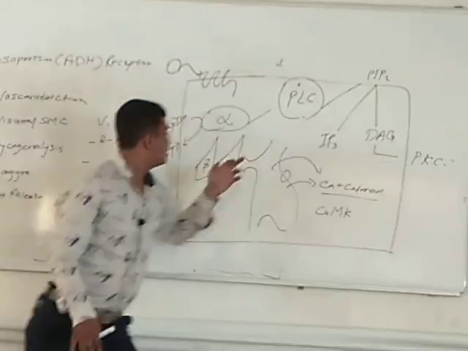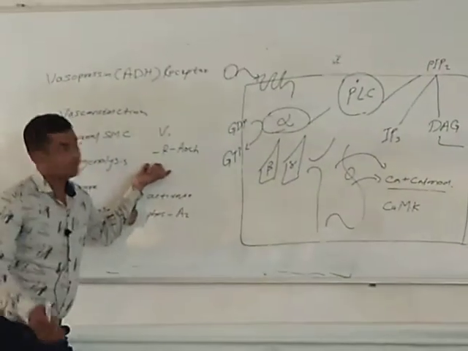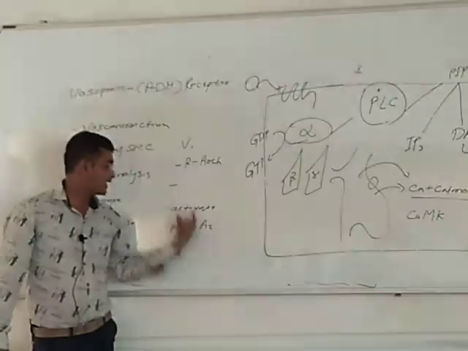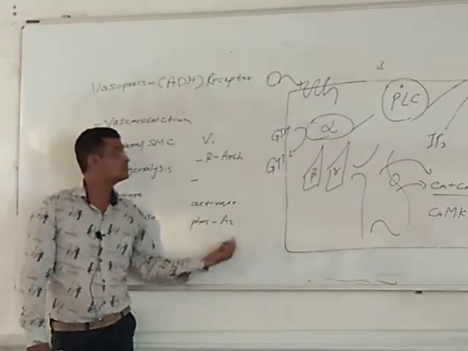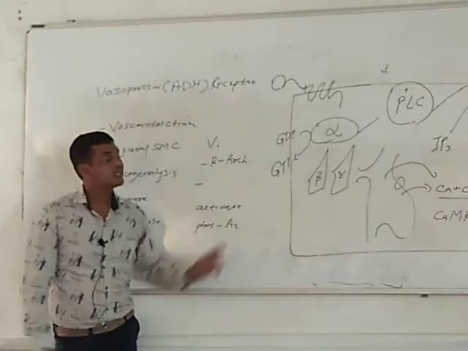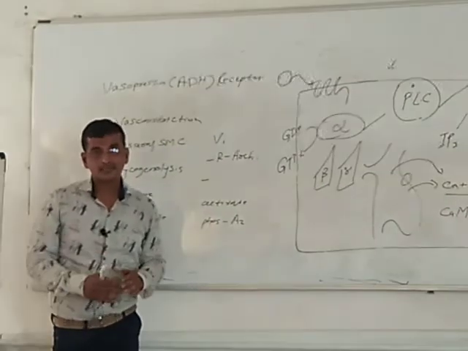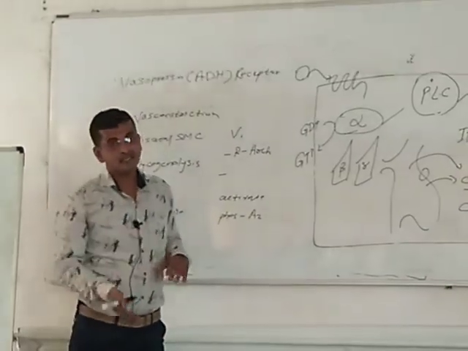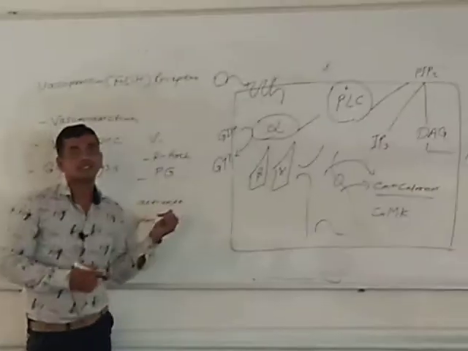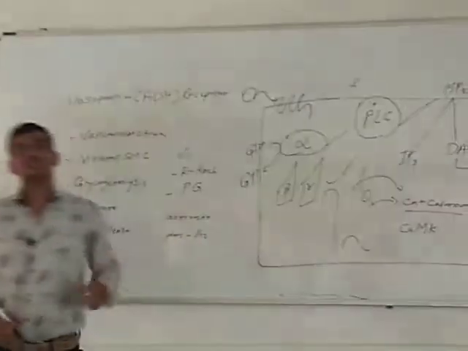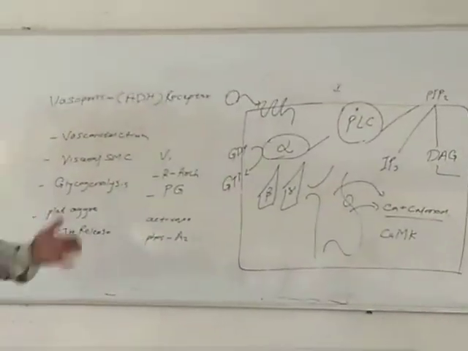Okay, so additional action of vasopressin through the V1 receptor, it will activate phospholipase A2. It activates phospholipase A2 pathway. It is also responsible for the release of arachidonic acid, which results in the synthesis of prostaglandin. Arachidonic acid का रिलीज होने की वजह से क्या होता है? प्रोस्टाग्लैंडिन का सिंथेसिस होता है. So these are some actions of vasopressin through V1 receptor.